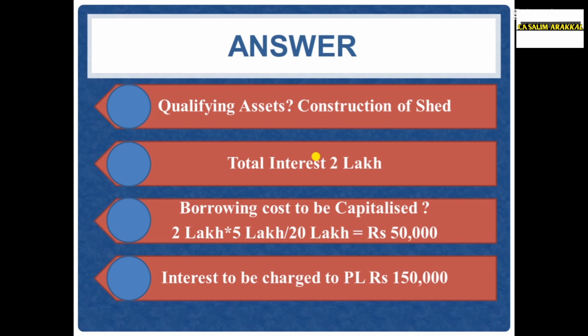The balance 1,50,000, that is 2 lakh minus 50,000, 1,50,000 should be charged to profit and loss account as interest. Only 50,000 is capitalized as part of the cost of the shed. We will see another example.